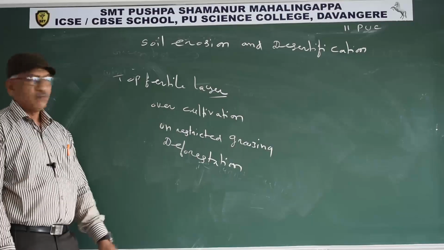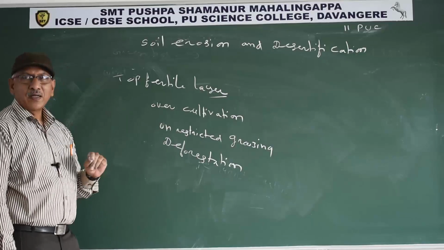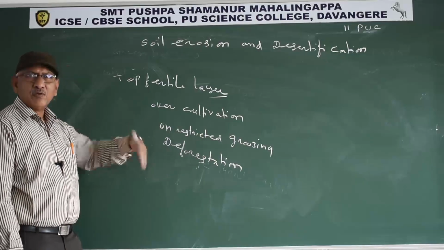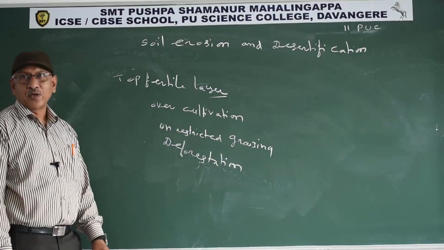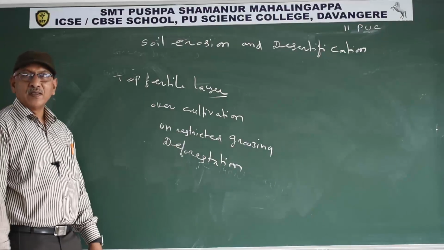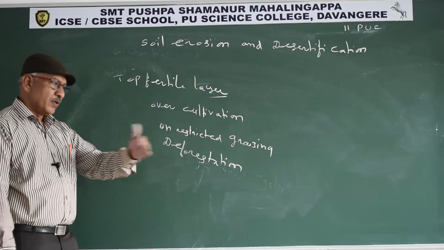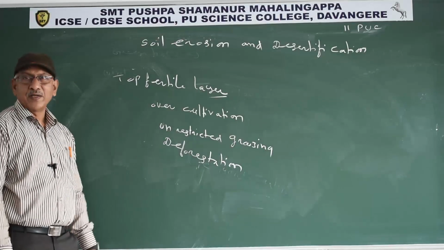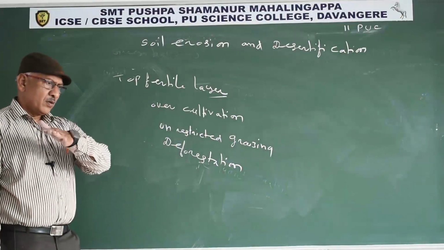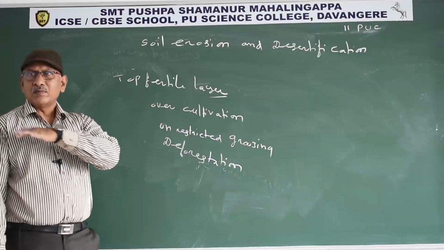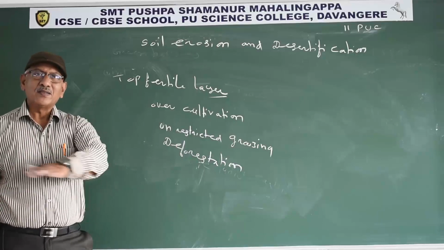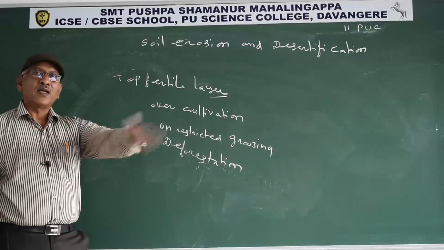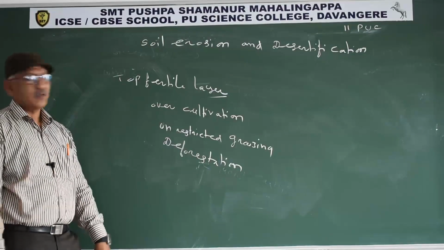The main reasons for loss of the top fertile layer are over cultivation, continuously growing three crops with no crop rotation, and unrestricted grazing. Continuously the cattle or sheep graze on the same area. So what happened? The level of the plant is the same as that of the top layer. During rainy days, the top fertile layer is washed into nearby water bodies.